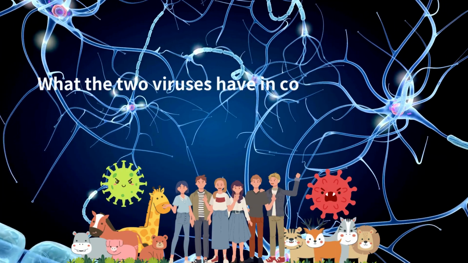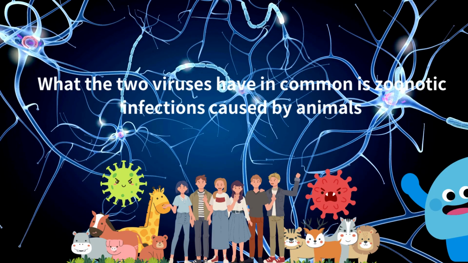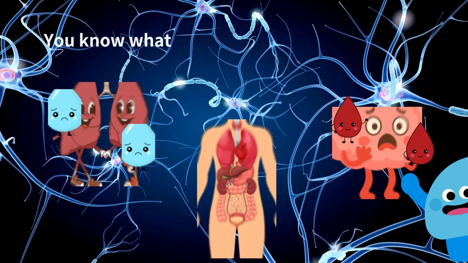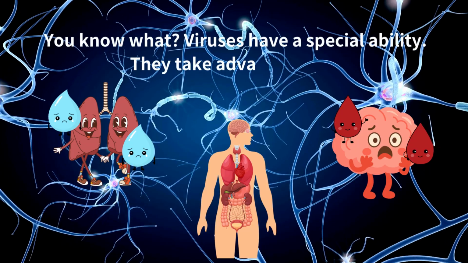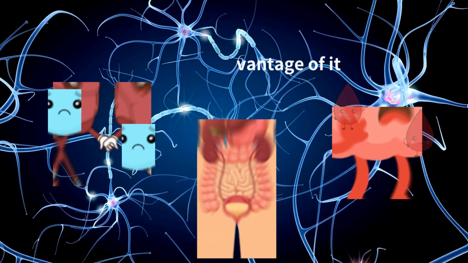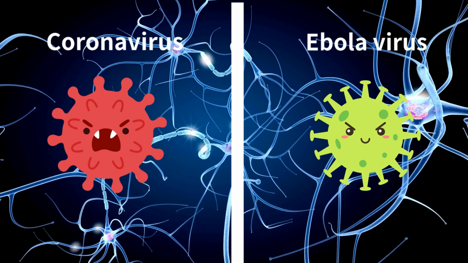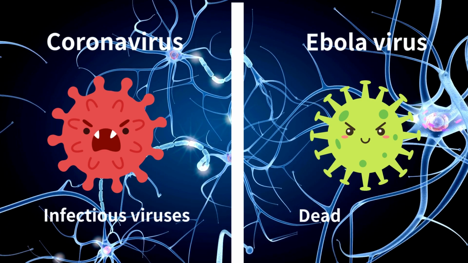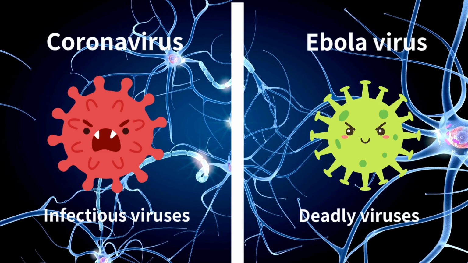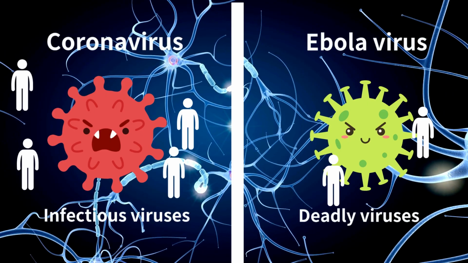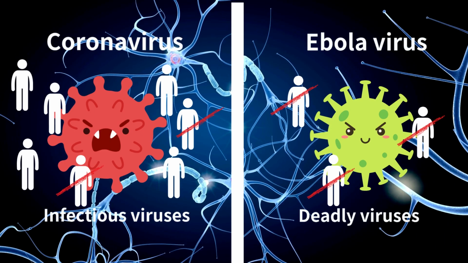What viruses have in common is zoonotic infections caused by animals. You know what? Viruses have a special ability. They take advantage of it. First, viruses are divided into two types: infectious viruses, or deadly viruses. As you know, coronavirus is an infectious virus, and Ebola virus is a deadly virus.